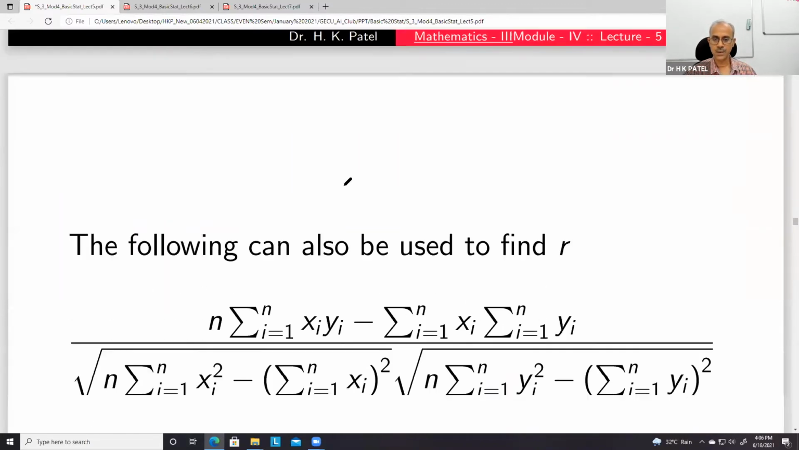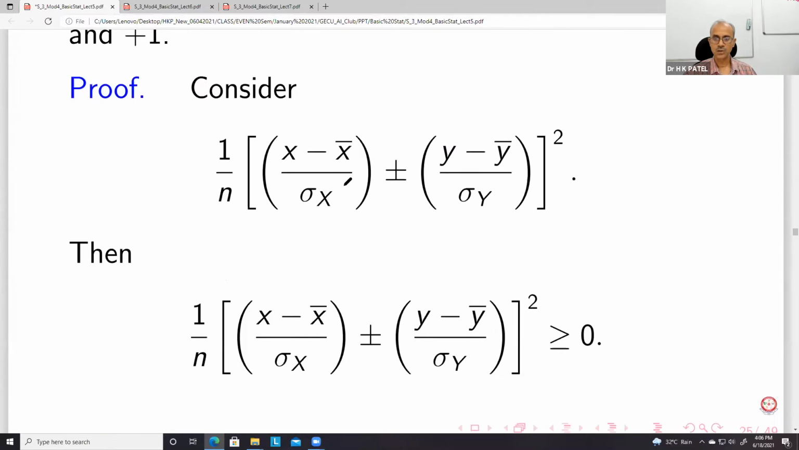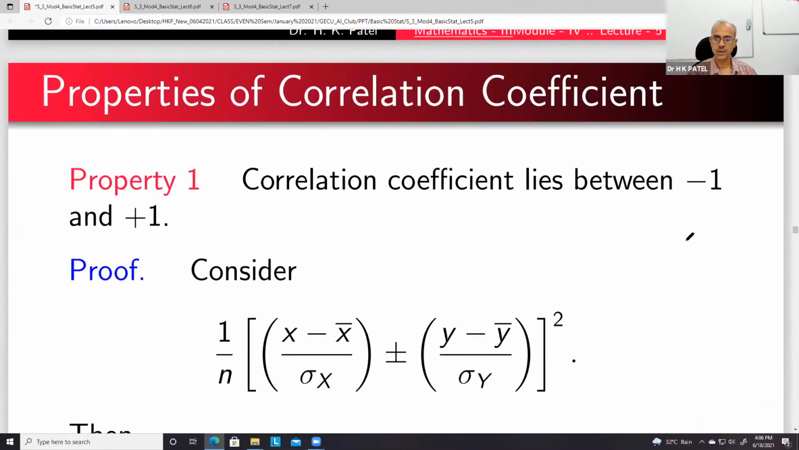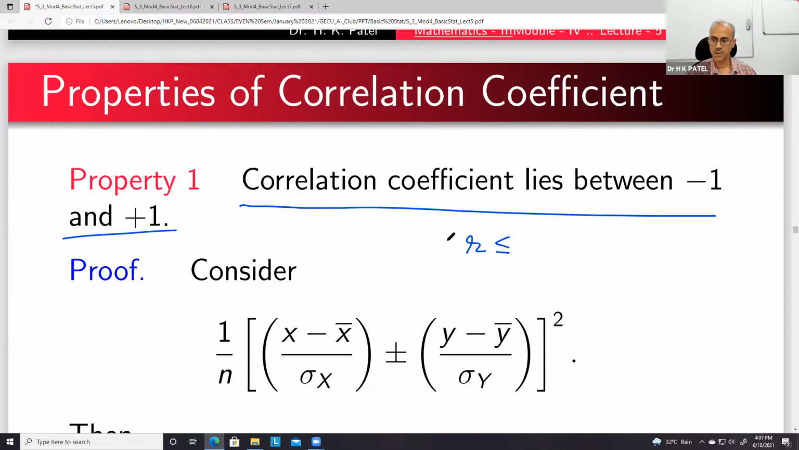Let us see some properties. This is very important. First property: the correlation coefficient lies between -1 and +1. So r lies between -1 and +1. This we know. You can see the proof here.